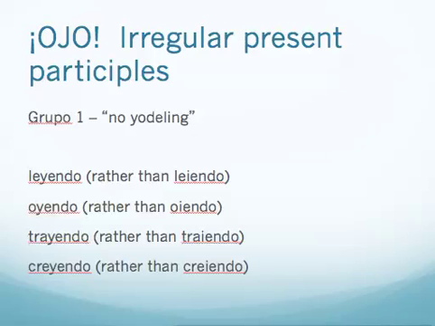I like to divide them into two groups. The first group, Grupo Uno, I call the no yodeling group. And the reason I call it this is because you'll notice that we put in a Y where there would otherwise be an I, and it's simply because the pronunciation would be quite difficult if you didn't do that. So if you look on the screen, you'll see that it says leyendo, and if you didn't put that Y in there, it would be sort of like yodeling because you'd have so many vowel sounds in a row, right? And so that's why I call this group no yodeling. And so you'll see that the I turns to a Y simply for the pronunciation's sake.